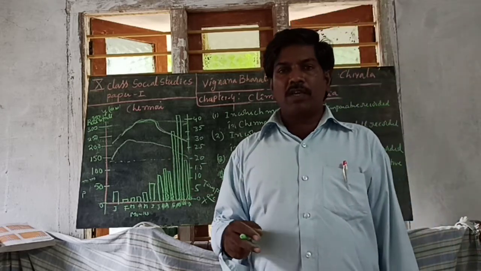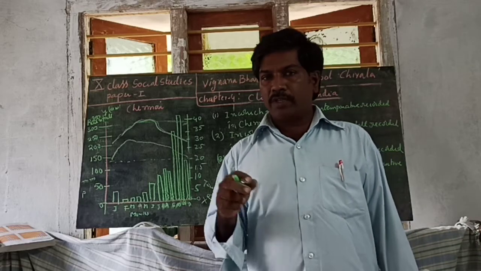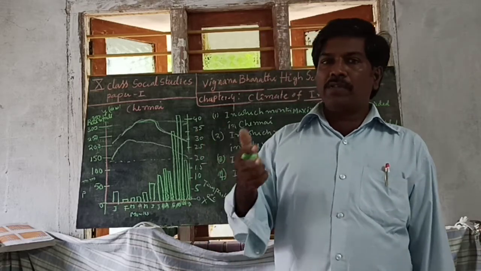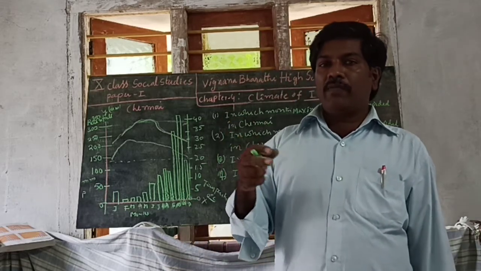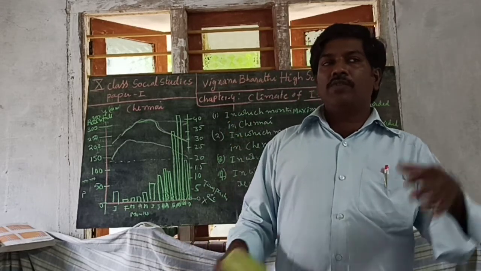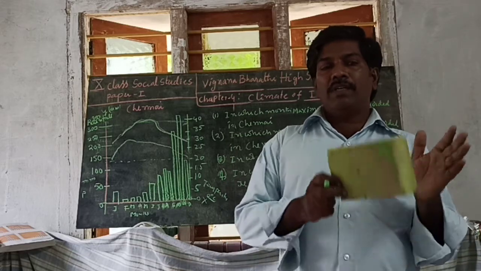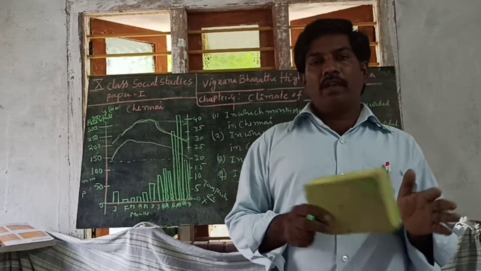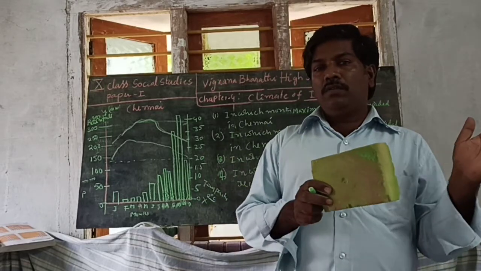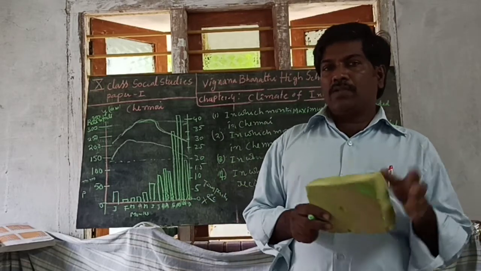I will explain about the climate of Chennai. Chennai climate is a marine type of climate because the Bay of Bengal sea coast is there. Beside the Bay of Bengal, Chennai is there, very near to the Bay of Bengal. So that's why